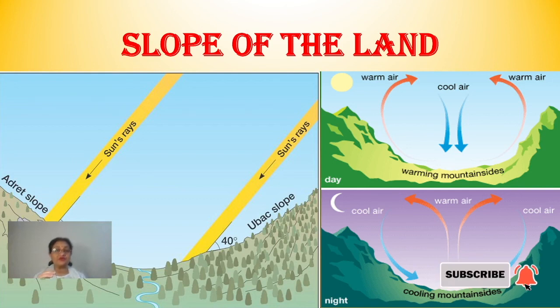It is not found very commonly. And that's why this is called inversion of temperature, that means just the opposite of the normal lapse rate. So these are all the different factors which influence the distribution of temperature on the earth, right?